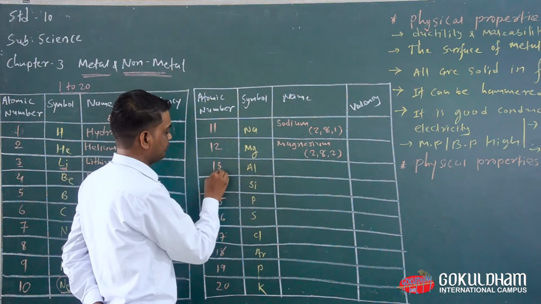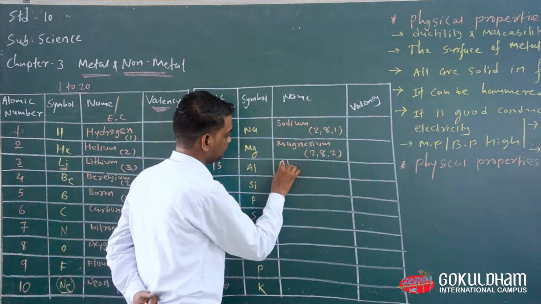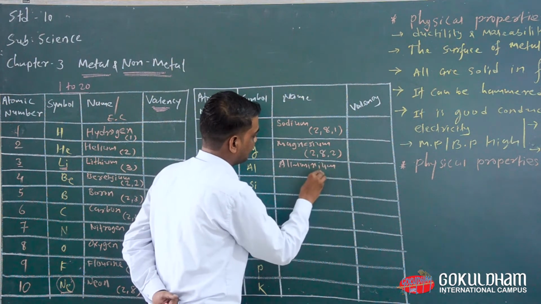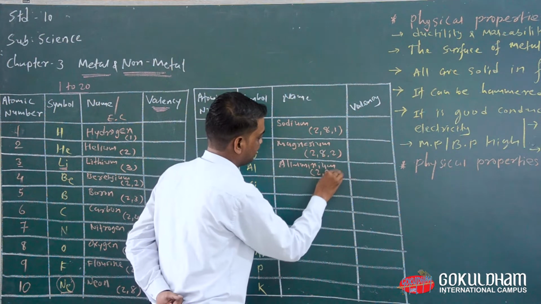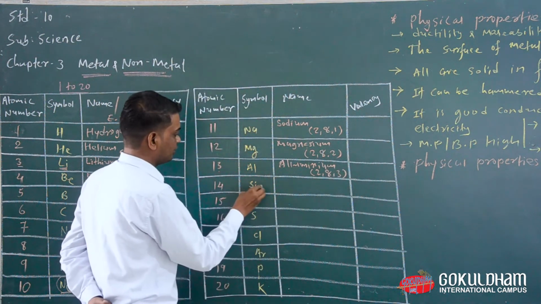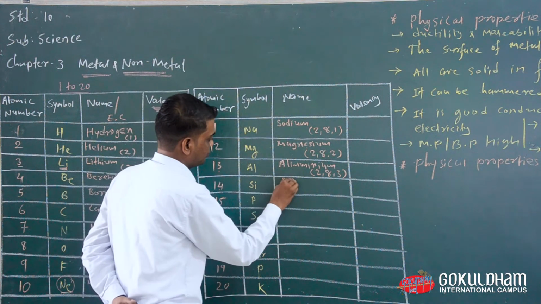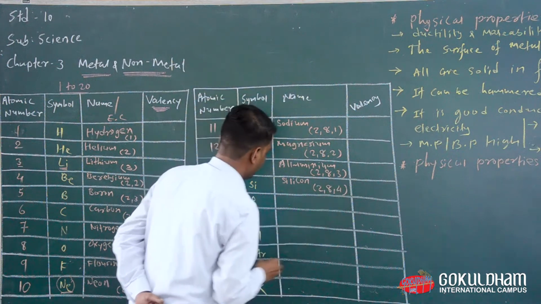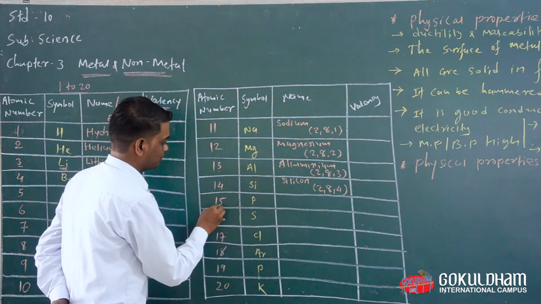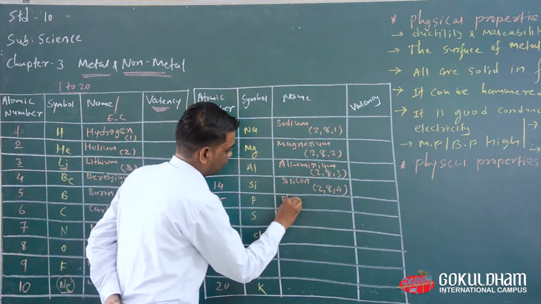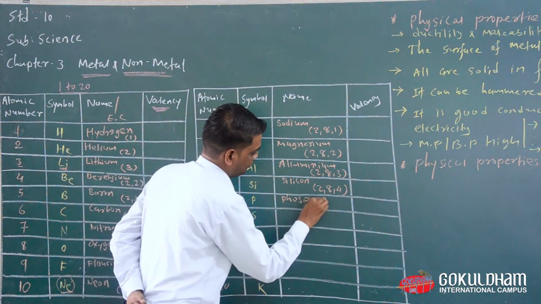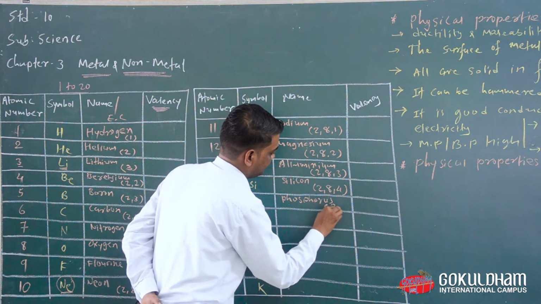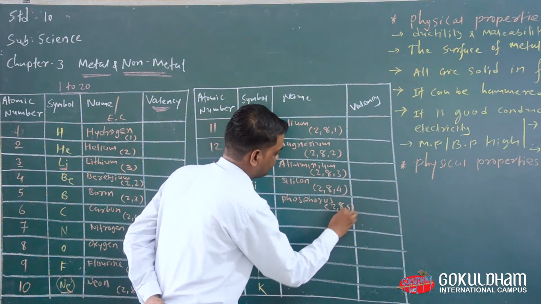Aluminium. The atomic number of aluminium is 13, so we write aluminium, and its electronic configuration is 2,8,3. Silicon. The atomic number of silicon is 14, and its electronic configuration is 2,8,4. Then phosphorus. The atomic number of phosphorus is 15, and the electronic configuration is 2,8,5.